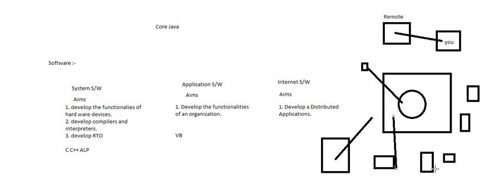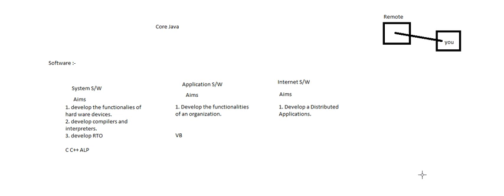So I want some application to be a distributed application, in the sense that it has been distributed among all the computers across the net and all over the world. Such kinds of applications can be called distributed applications. And if you want to develop a distributed application, then we have to go for using an internet software. Then what are the languages we are using here? There are two languages defined for this: one is Java, and the next one is .NET.